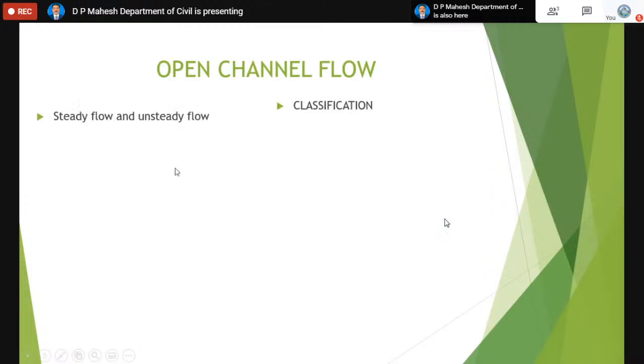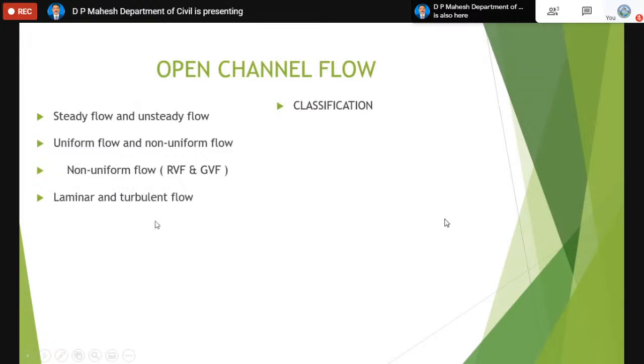Now coming to the classification of the open channel. Like in the pipe flow, here also we have steady flow and unsteady flow. We have uniform flow and non-uniform flow. In the uniform and non-uniform flow, there is another classification called rapidly varying flow and gradually varying flow, then laminar and turbulent flow, and subcritical, critical and supercritical flow.